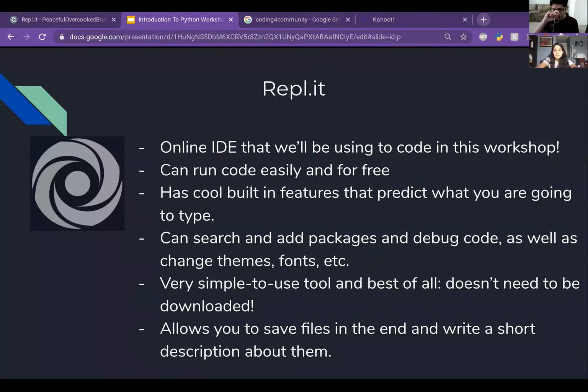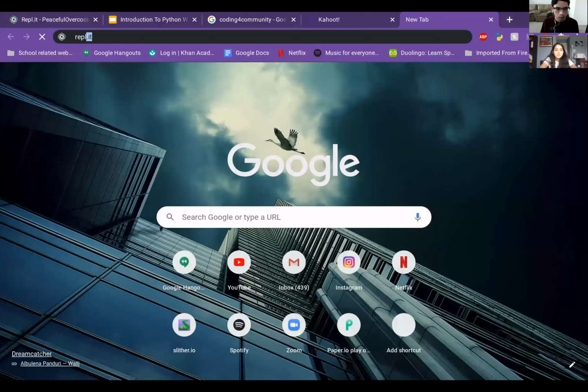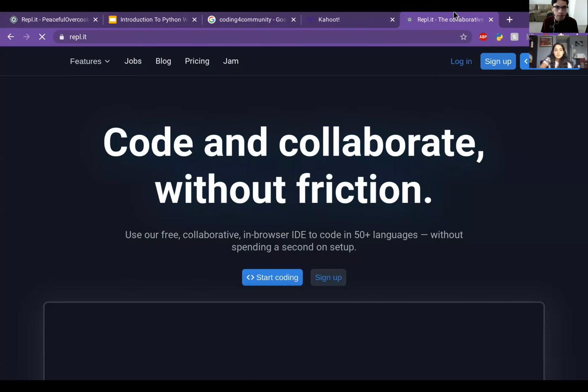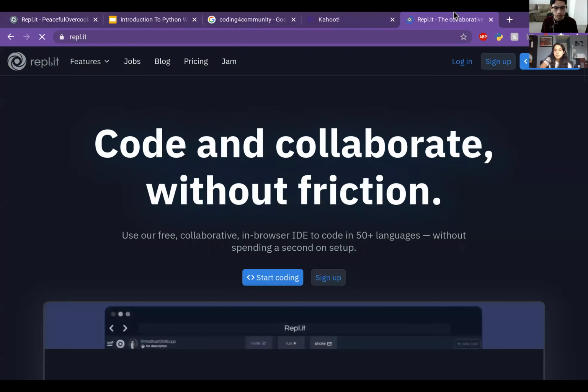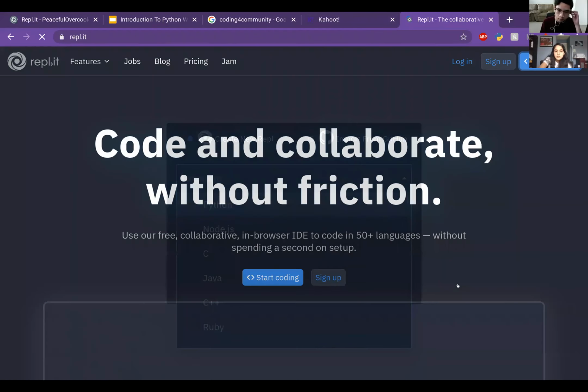And let's go to REPL.it so you guys can see. If you want, you can go to it yourself. I really recommend that and follow along. So when we talk about print statements, you can also use that. So you come here, you don't have to sign up. You could just start coding, and you can click Python as your language, and it will create the REPL.